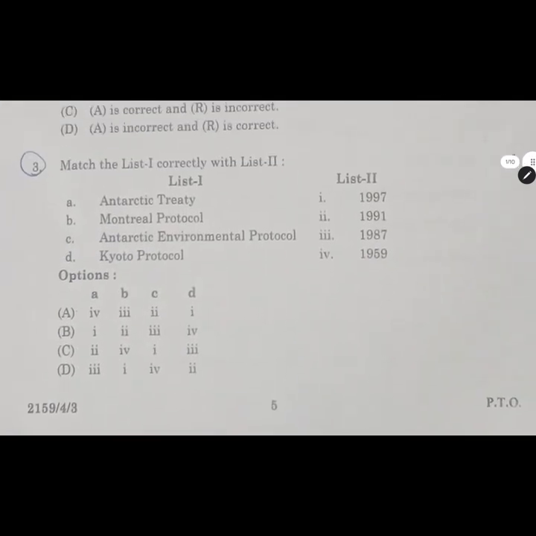Here we move ahead with match the following. Antarctic Treaty, we have 1959. Montreal Protocol, we have 1987. Antarctic Protocol, we have 1991. And Kyoto Protocol we have in 1997. Okay, so this is your correct option for that.